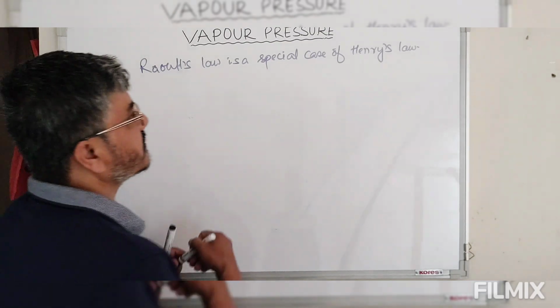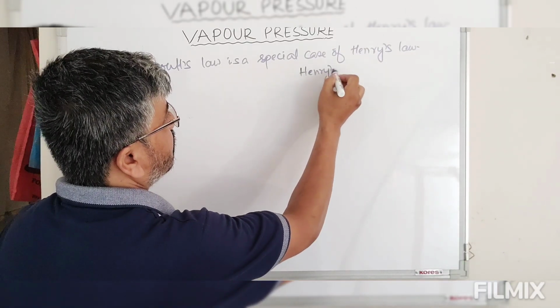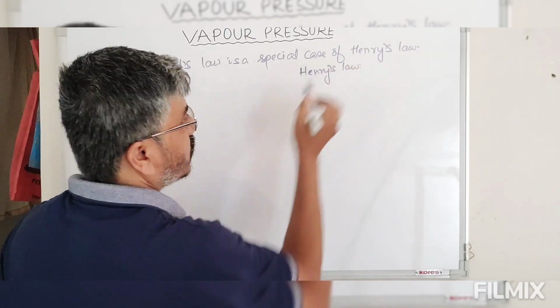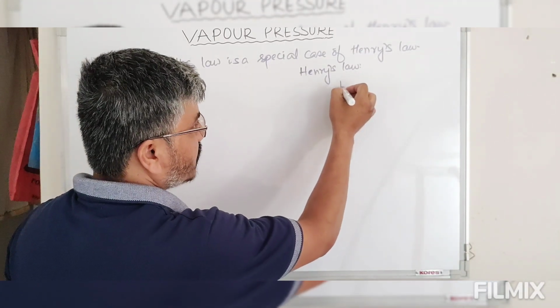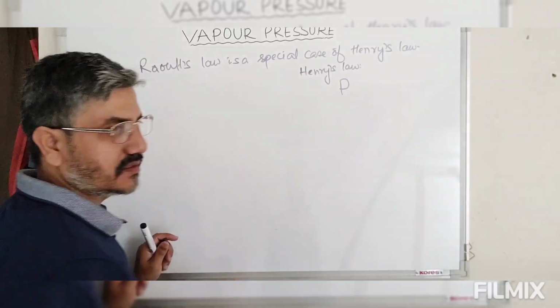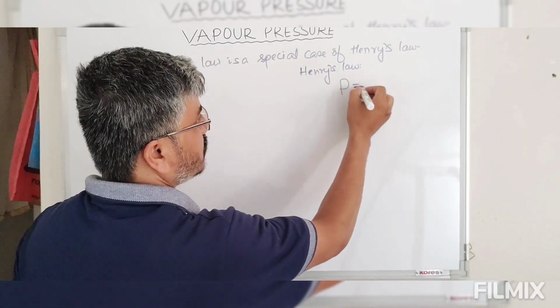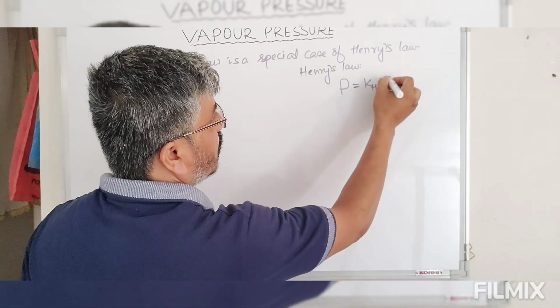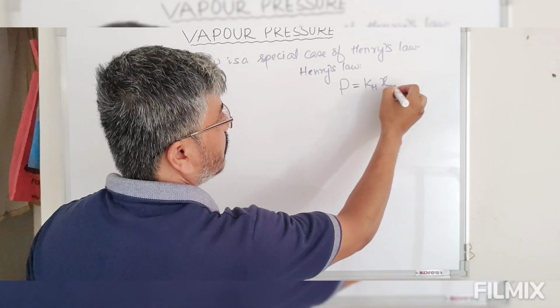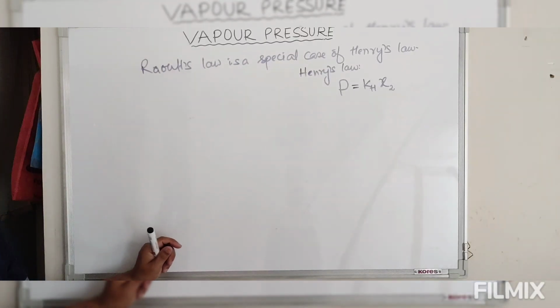So now look at this, we have Henry's law. According to Henry's law, the partial pressure of gas present above the liquid solution is equal to some constant Kh, known as Henry's law constant, into the mole fraction of solvent present in the solution.